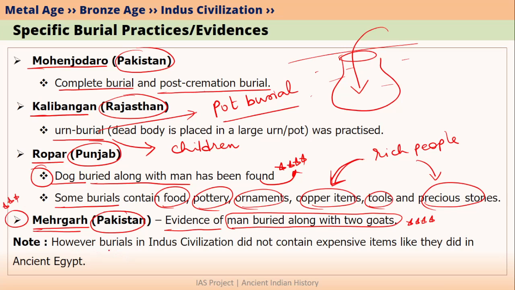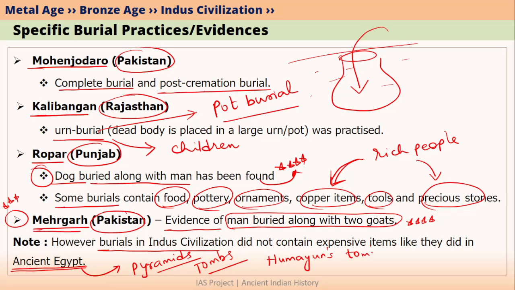Overall, by studying the burial practices of Indus civilization, we can observe one thing. That is, if we compare the burials of Indus civilization and burials of ancient Egypt, we notice that the people of ancient Egypt practiced burials in a very extravagant manner. We know that ancient Egyptians built pyramids, and these pyramids are nothing but tombs. Tomb is nothing but a monument that is built where dead people are buried. For example, you must have heard of Humayun's tomb.